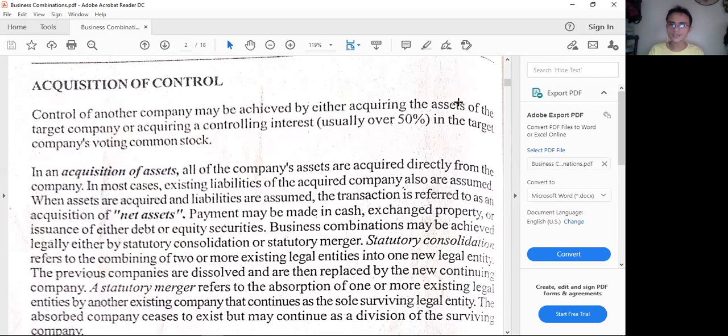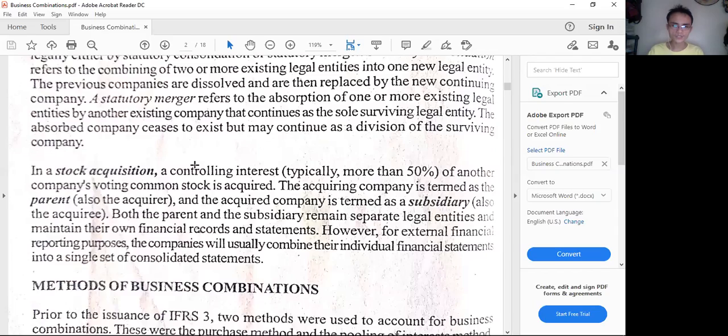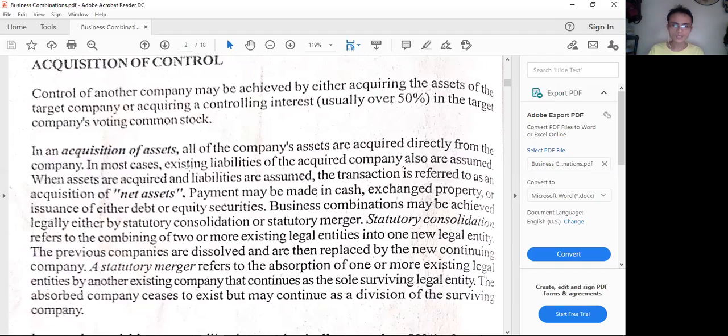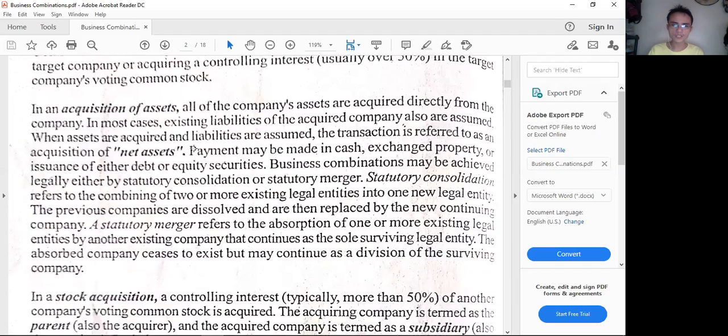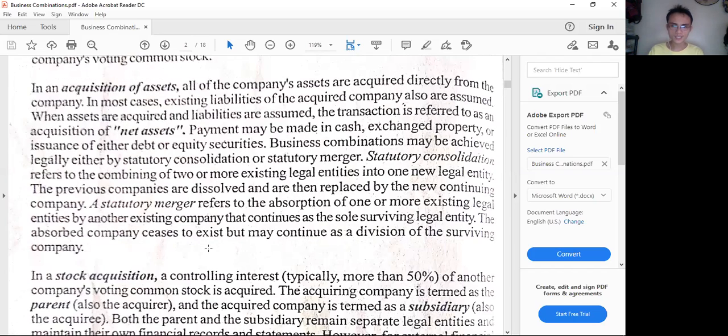It's said here assets because we can also acquire control by acquiring the entire business, especially now in our comparison of two types of acquisition of control. So we can have acquisition of assets or acquisition of stocks.